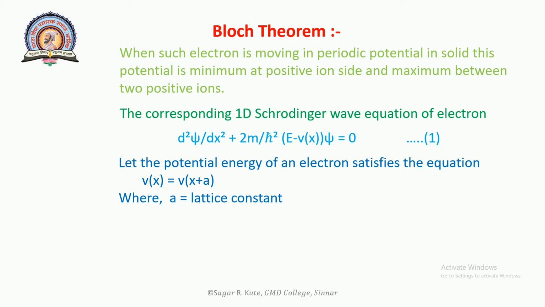Let the potential energy of the electron satisfy the equation V of x is equal to V of x plus a, where a is the lattice constant.